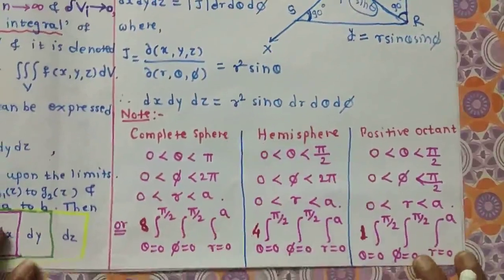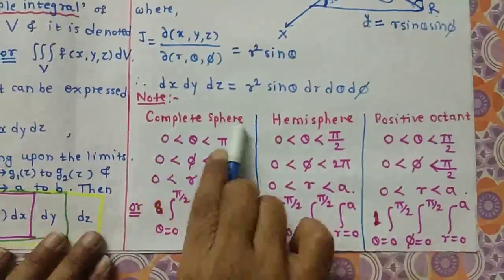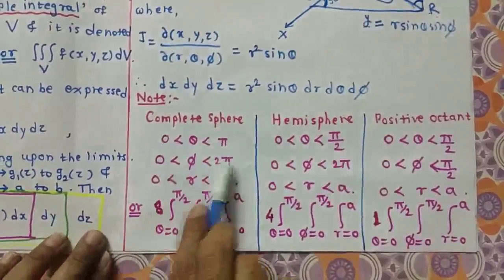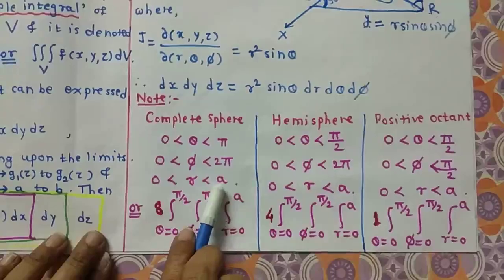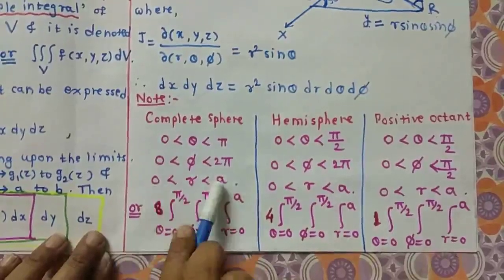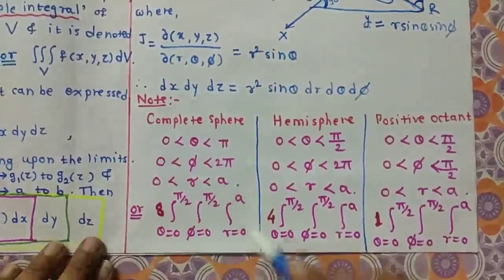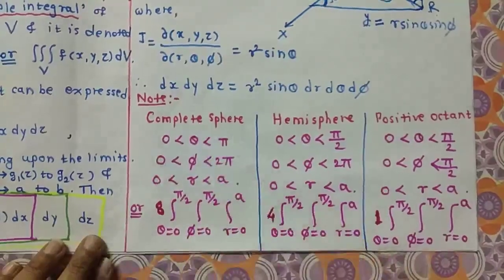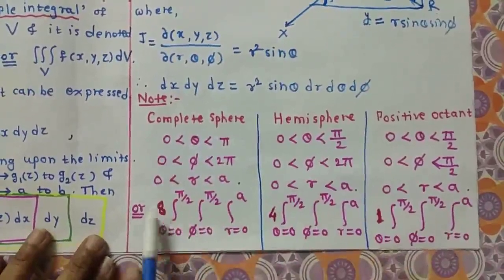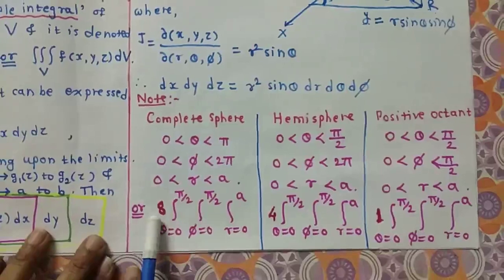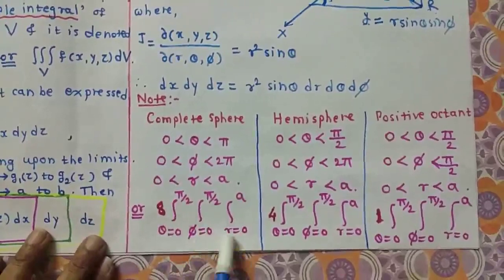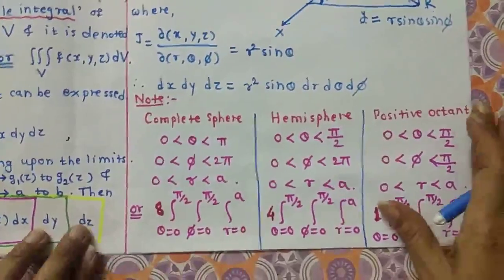Now note one important thing. In a complete sphere, theta varies from 0 to pi, phi varies from 0 to 2 pi, and r varies from 0 to a, because here we have considered a sphere of radius a. If we consider a sphere of radius b, then r varies from 0 to b. Now instead of remembering these limits, you may learn it as triple integration. For a complete sphere, we take 8 times triple integration, where theta varies from 0 to pi by 2, phi varies from 0 to pi by 2, and r varies from 0 to a.